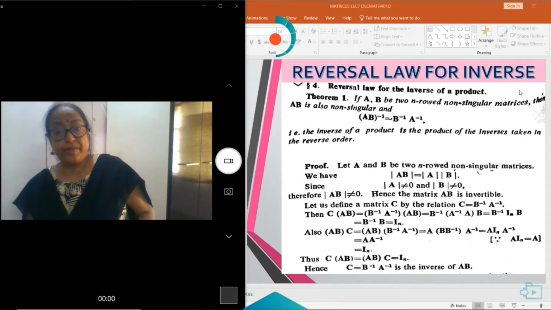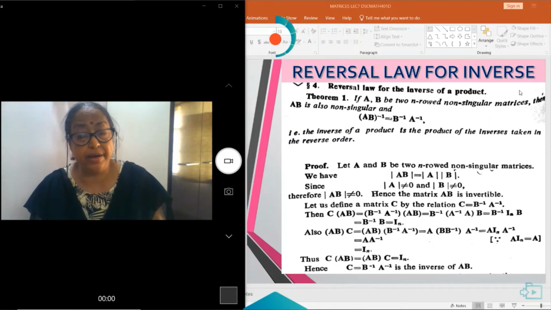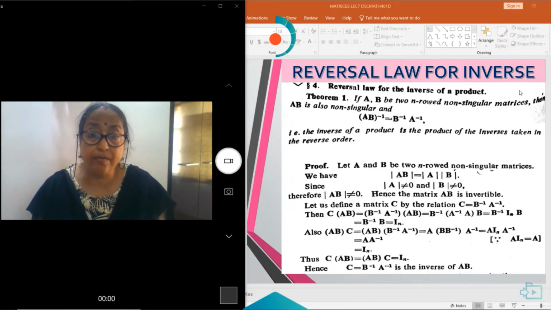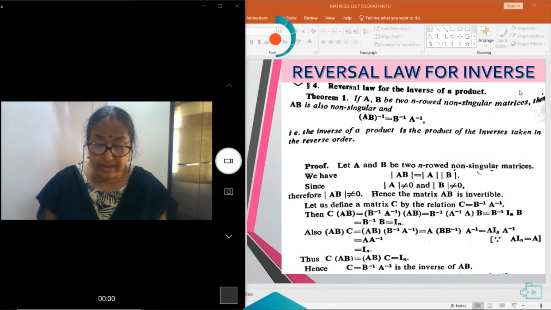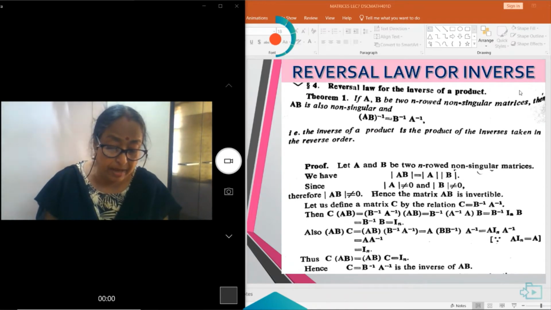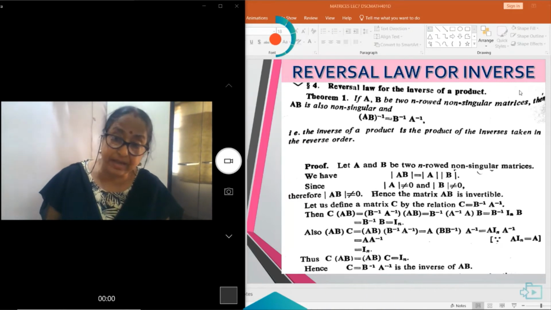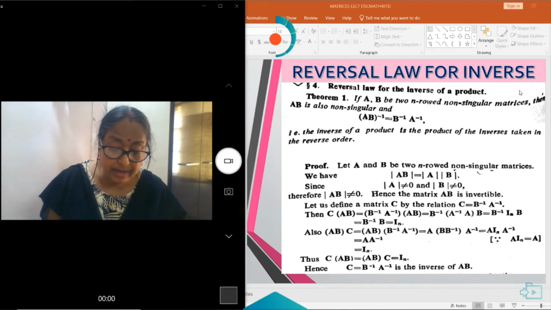Also we did the reversal law for transpose. Here we are discussing the reversal law for inverse, that is, the inverse of the product is the product of the inverses taken in the reverse order, that is, B is taken first, then A, if AB is on the left hand side. Let A and B be two n-rowed non-singular matrices.